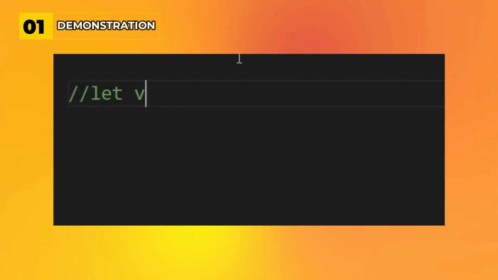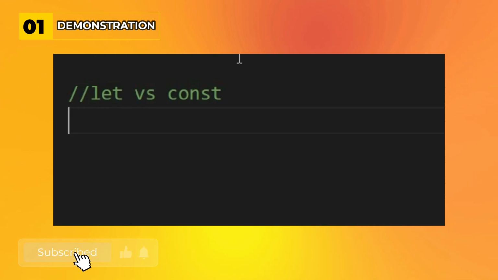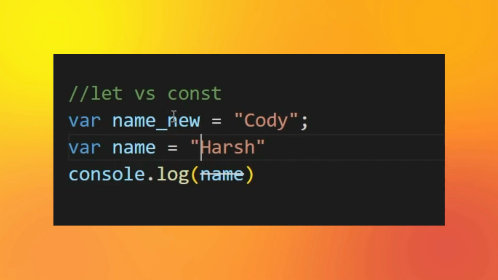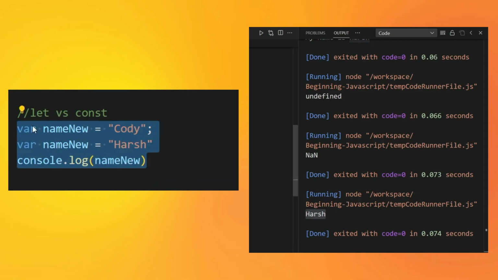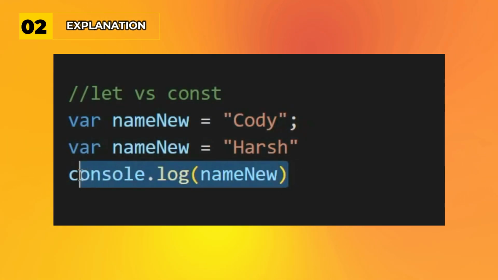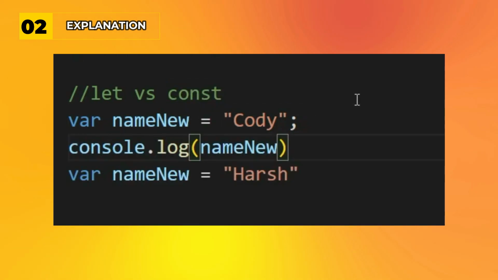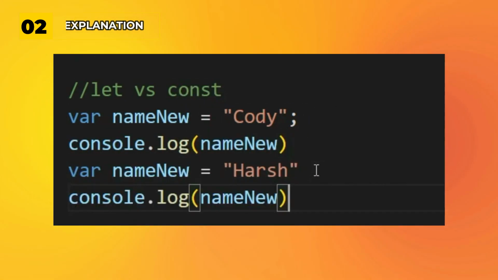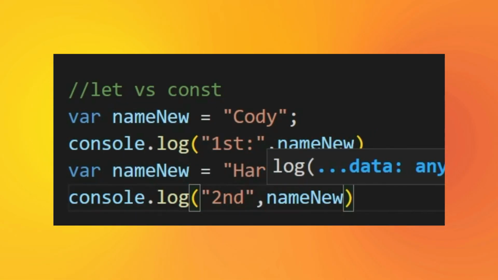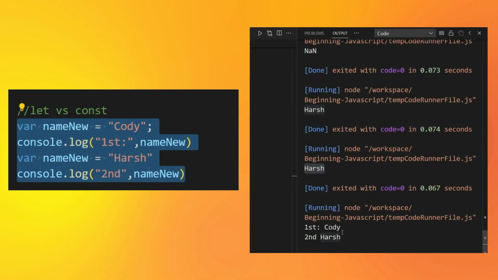Let me just show you it in practice. If I say let versus const, we will declare a same variable with the name var name new, then new, like this. You can see it's already declared, right? So let me just do this to show you how this all works. I will say name new, and then I will say console.log, first, comma, name new, second, comma, name new.